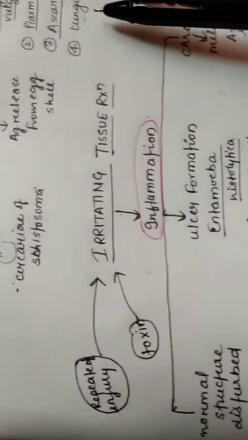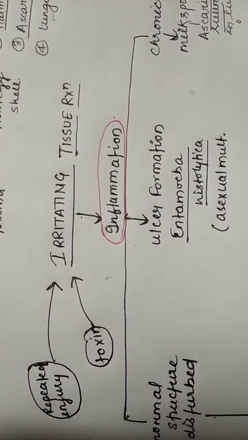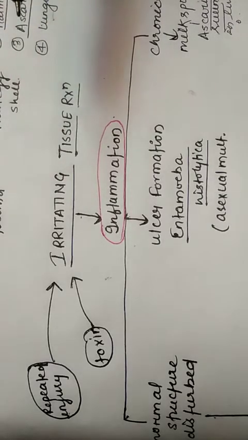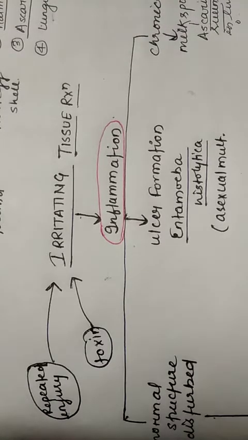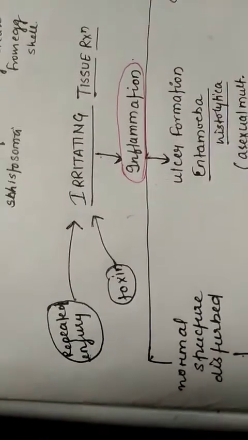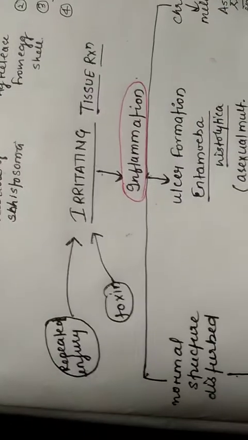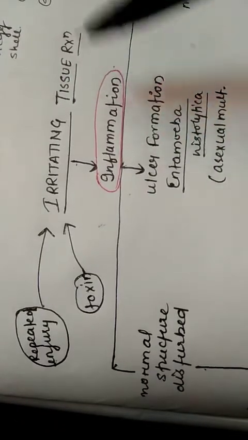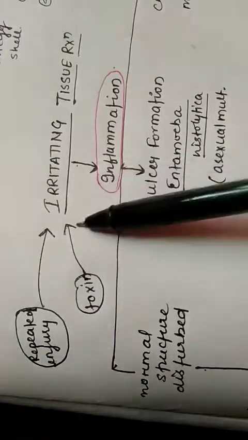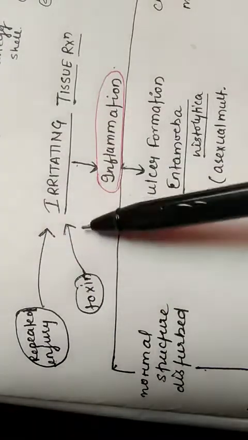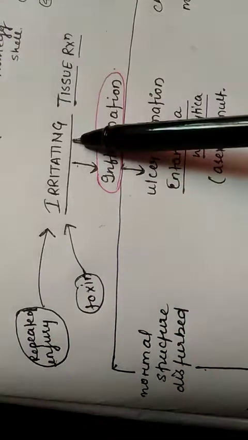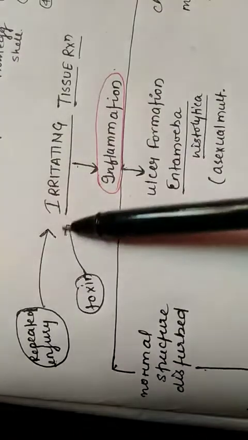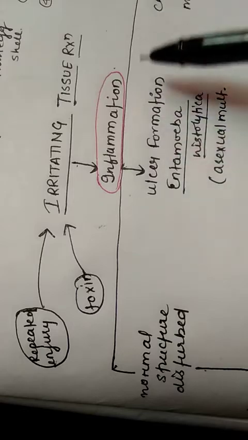The next is irritating tissue reaction. These reactions are all interrelated, as it is not such that only one reaction is occurring without the involvement of the others. As you all know, what causes irritation? Irritation is caused by the repeated injury to the host by the parasite. Also, the toxins and secretions released by the parasite can also cause irritation. And due to irritation, inflammation occurs in the body of the host.